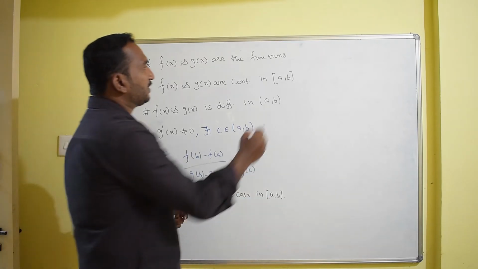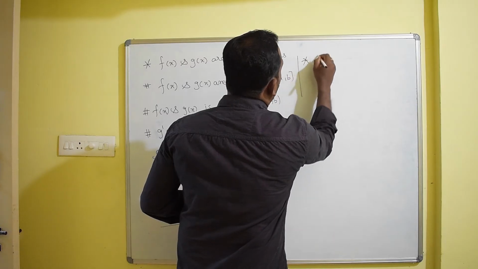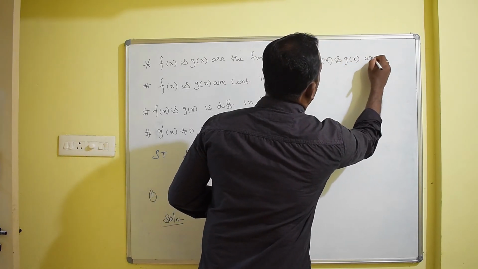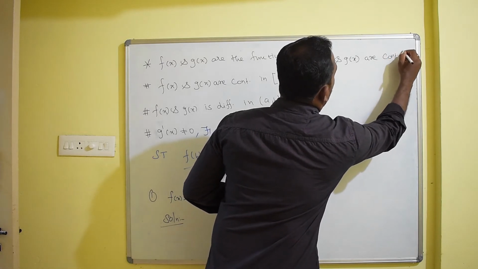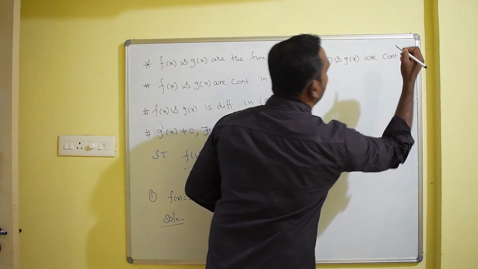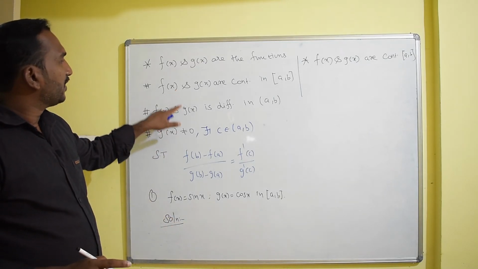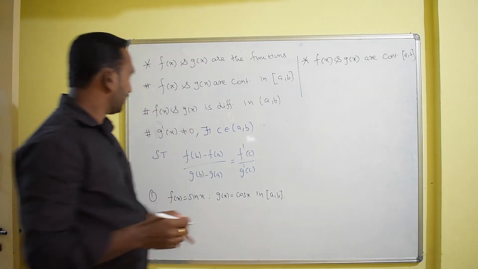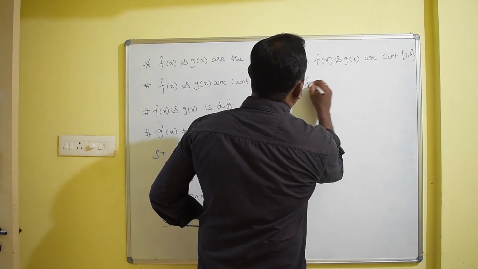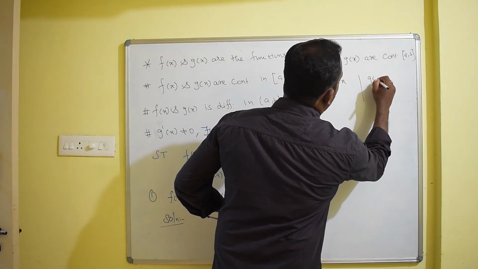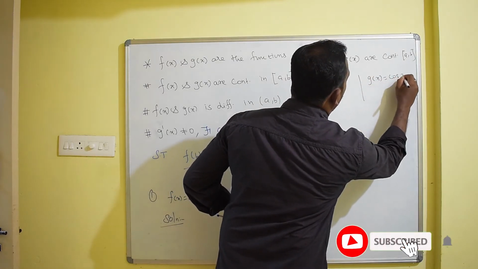So we can write f of x and g of x are continuous in the closed interval a comma b. And second, we want to find whether the derivative exists or not. Here f of x is equal to sin x and g of x is equal to cos x.